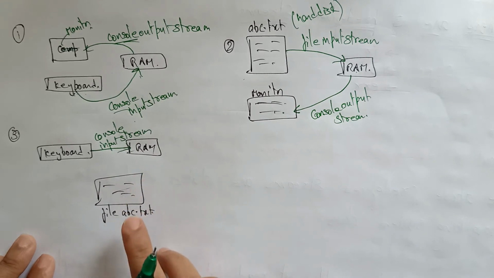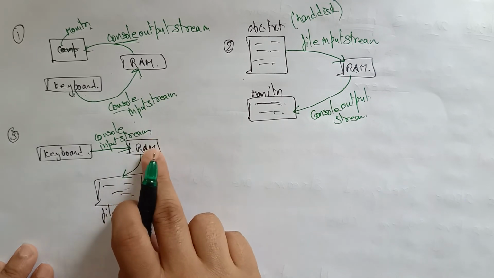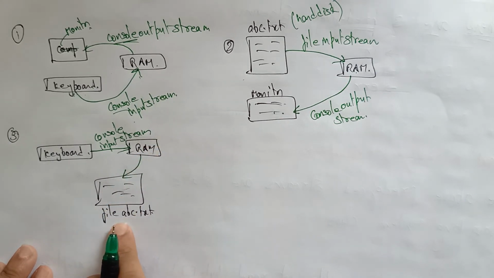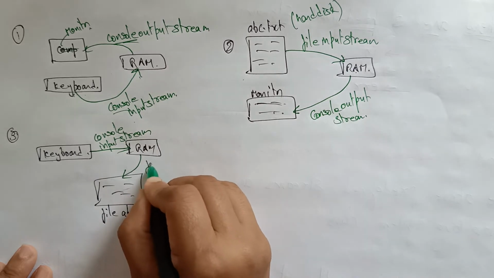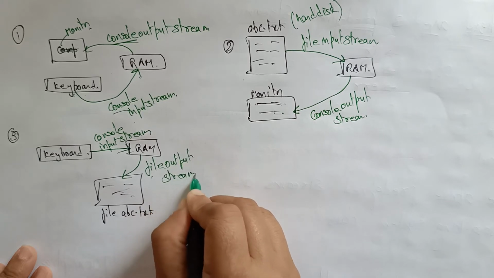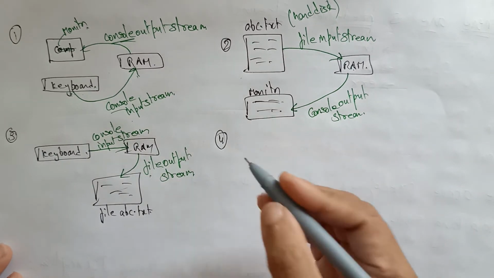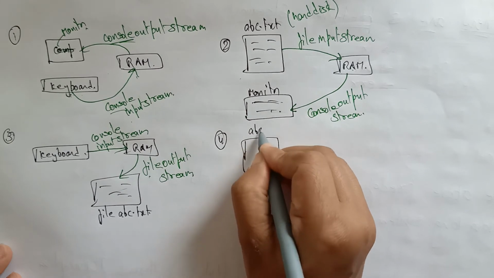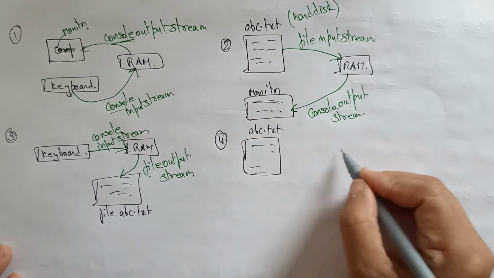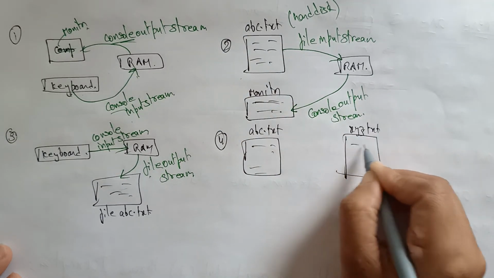And RAM is going to store the data in the file, which means in the hard disk. For that, file output stream is required. So it is a simple concept: when to call the input stream and when to call the output stream, when to call the console and when to call the file. Let me take another example. Suppose this is a text file abc.txt, and here is another text file, xyz.txt. Two text files are there.